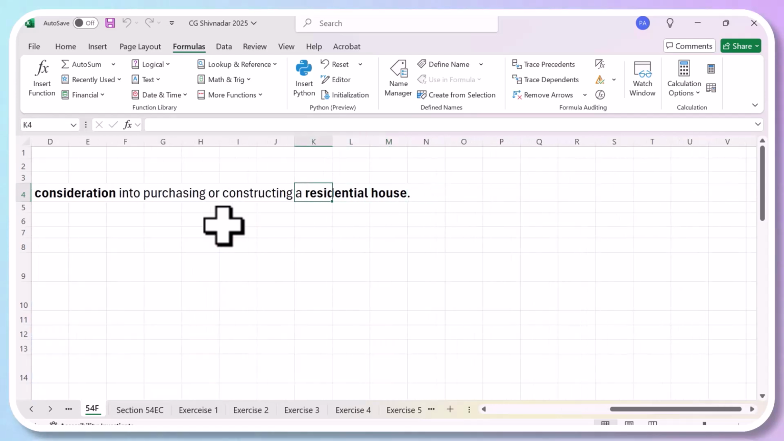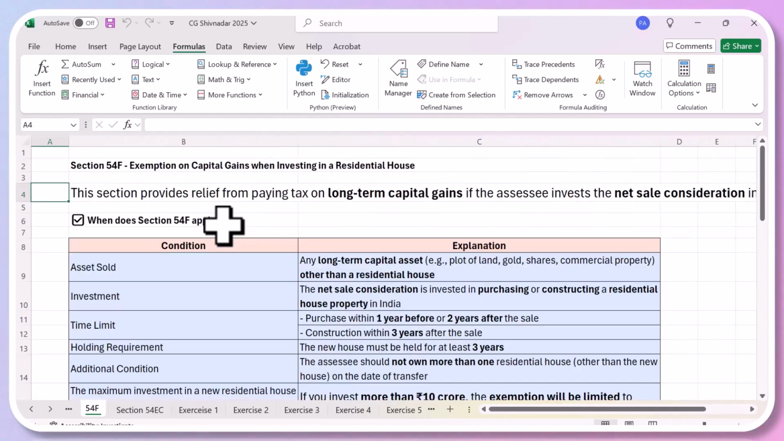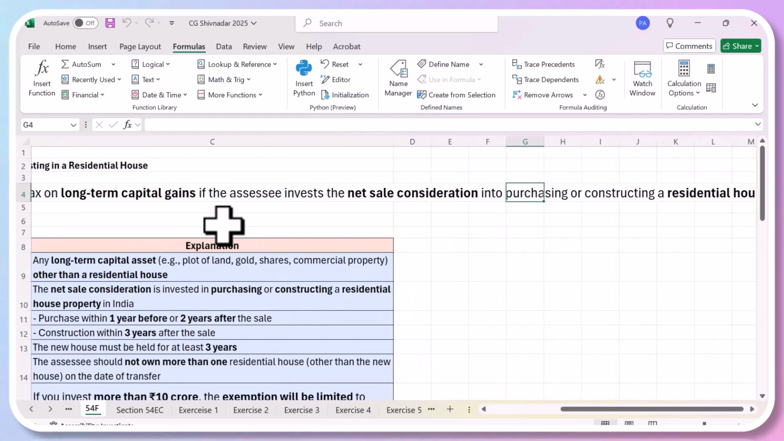Okay, so this section provides a relief from paying tax on long-term capital gain if the assessee invests his net sale consideration into purchasing or constructing a new house. So the word net sale consideration is used, which was not there in section 54. That means whatever amount he is going to get, he has to invest. In case of 54, he was supposed to invest only his capital gains. So there is a difference here.